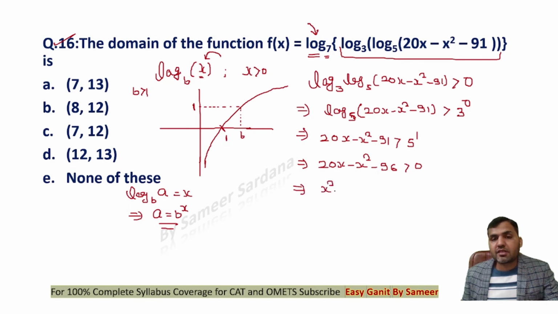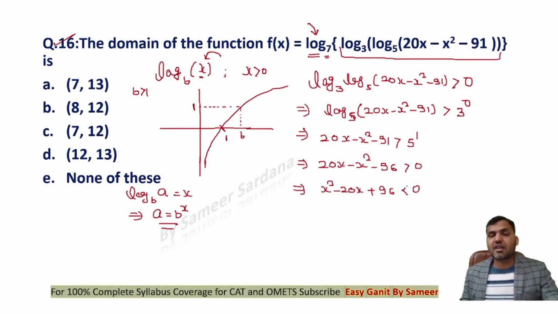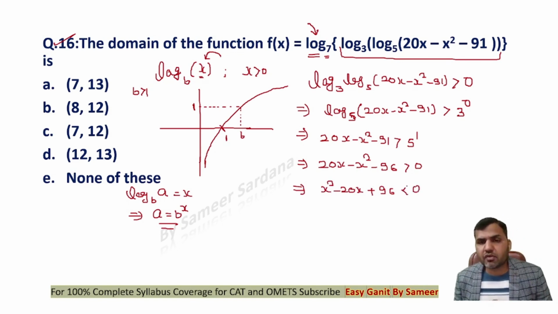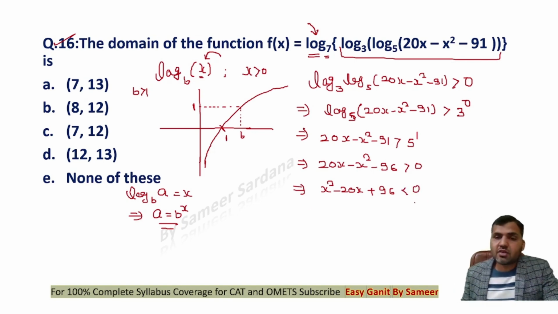This is x square minus 20x plus 96 to be less than 0, because we are multiplying it with a negative value of x. Therefore the sign of the inequality will get changed, right? Now we need to factorize it, guys, right?